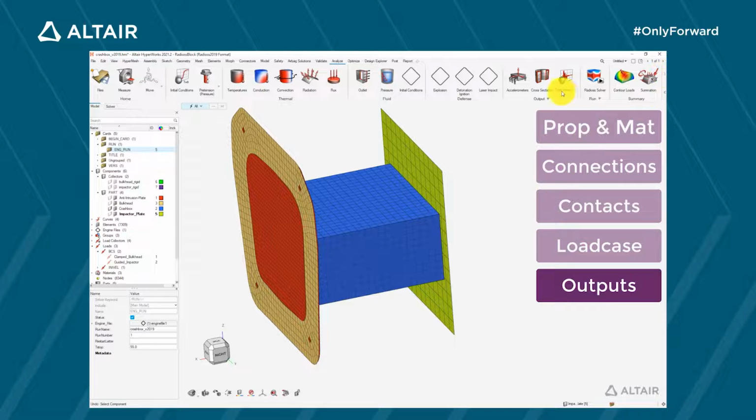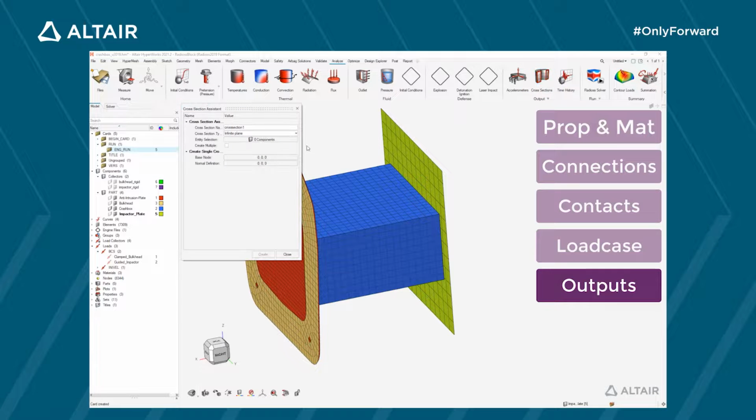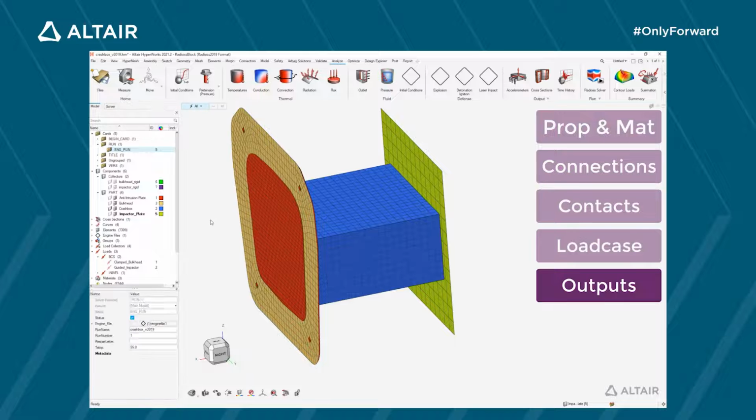Now our load case is fully defined, let's take care of what we need to check the status of the requirements, and if they are fulfilled. What results should be output from this simulation? A first useful information would be the force versus time in the crash box. And for this I can create a section. For this section I'm specifying its location and its normal direction.